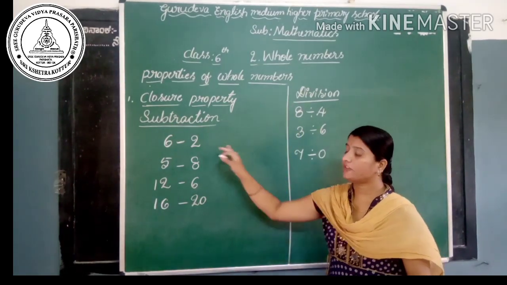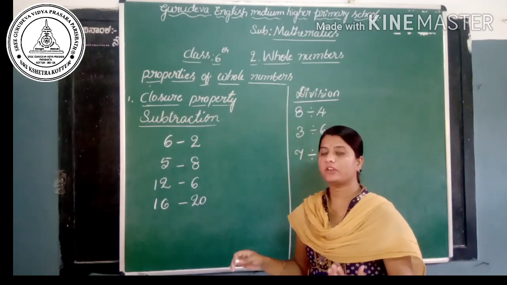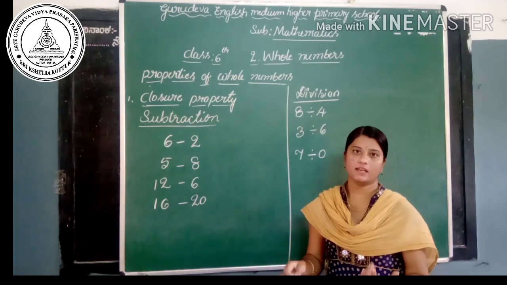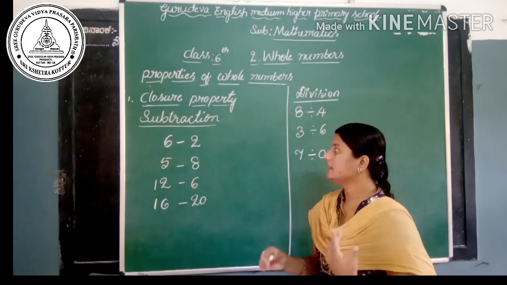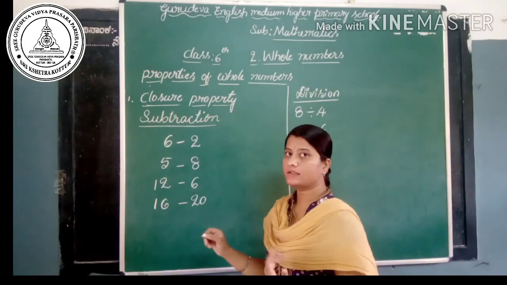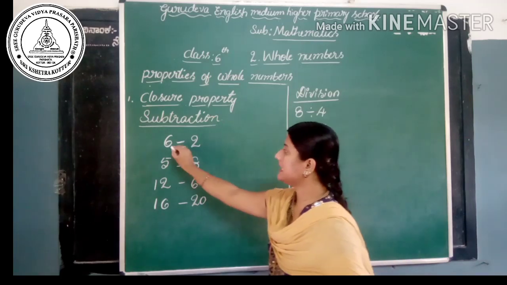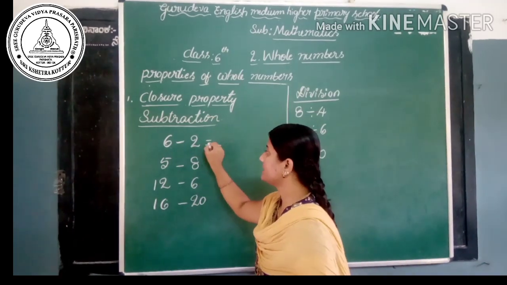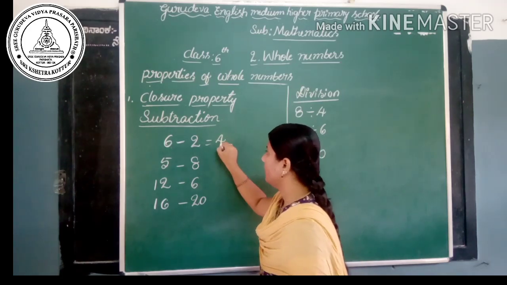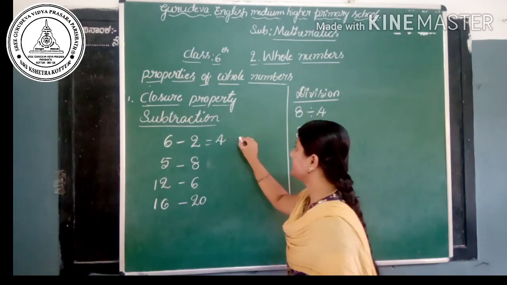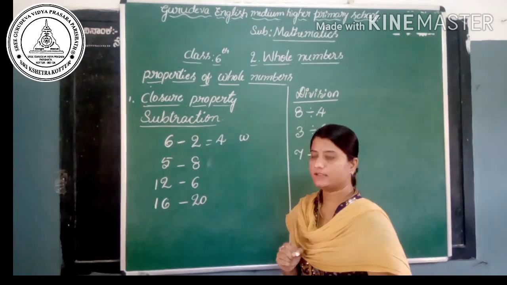We know that if we subtract any two whole numbers, we have to get the difference as a whole number. Let's check whether it is a whole number or not. Here I have written 4 examples. Let's subtract them. 6 minus 2. If we subtract 2 from 6, we will get the difference, that is 4. 4 is a whole number, is it?